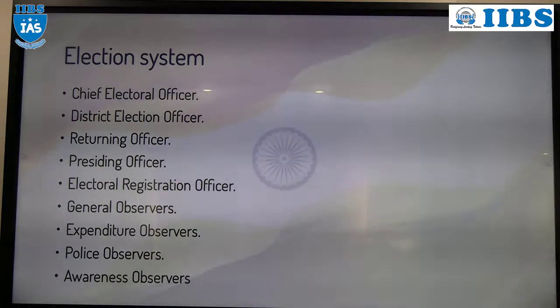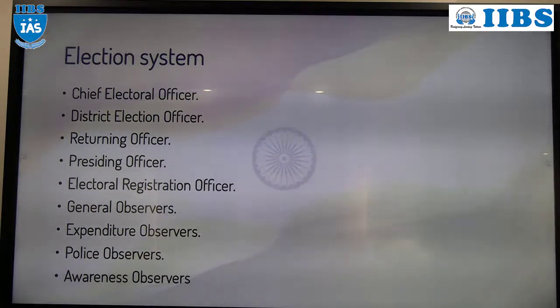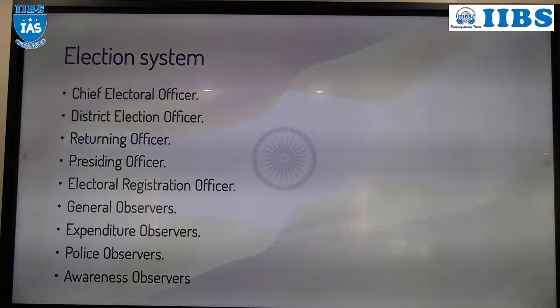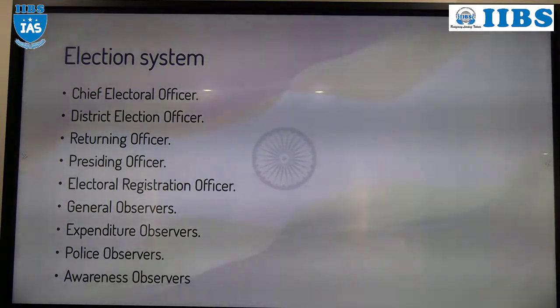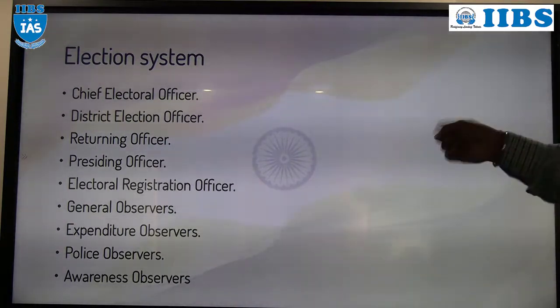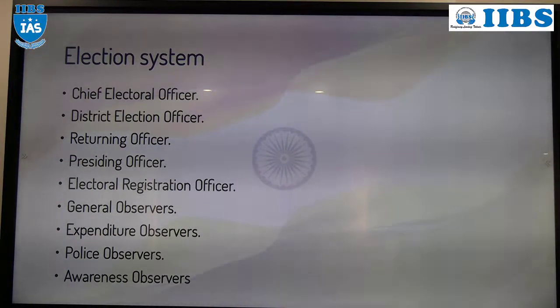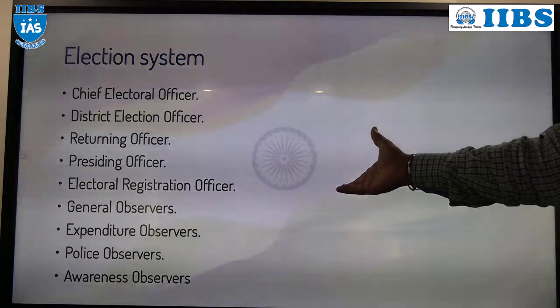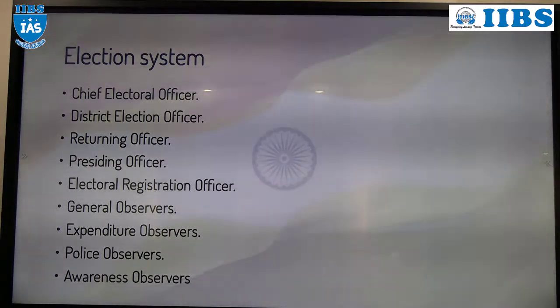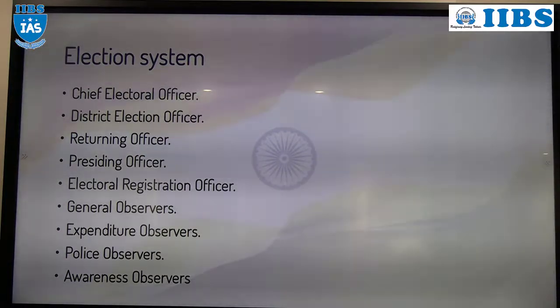Then observers. There are different observers. The general observer is first of all appointed by the ECI, the Election Commission of India. All are government employees and temporary. Who will appoint the observers? Election Commission of India. Who will supervise the observers? Election Commission of India. Understood? Now we will study the individual duties of these observers.